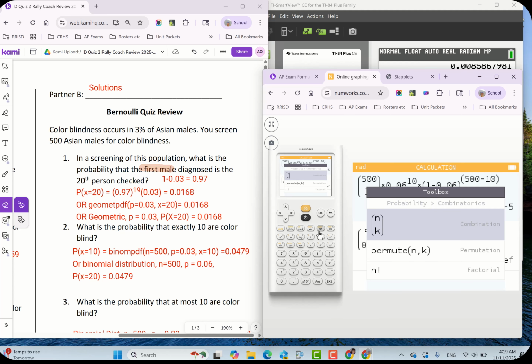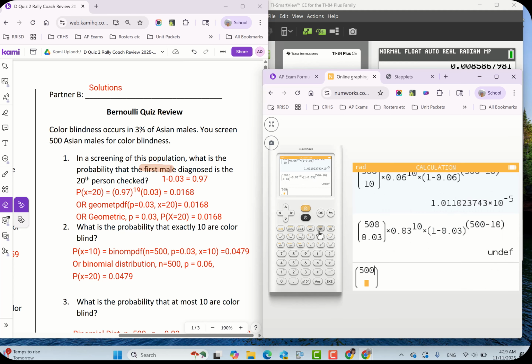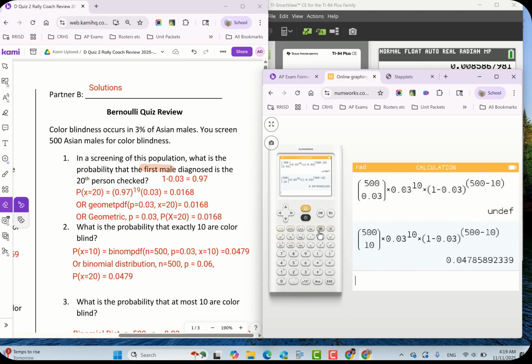Okay, so let's try to hit that little toolbar. You guys are getting tired of this, sorry. 500. Well, hey, I'm just demonstrating all the ways you can mess up on doing the formula, which is why we don't tend to do it. It is easy to mess up. There we go. And then go up 500. So make sure all those numbers match. You can see I goofed and I put the 0.03 in the formula. There we go. That matches our actual answer. It helps when you use the numbers in the problem.